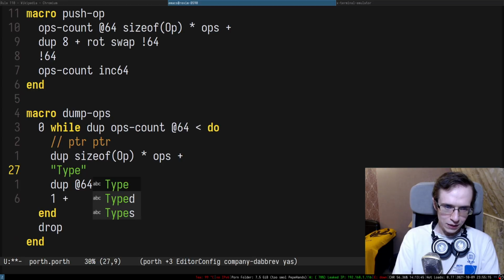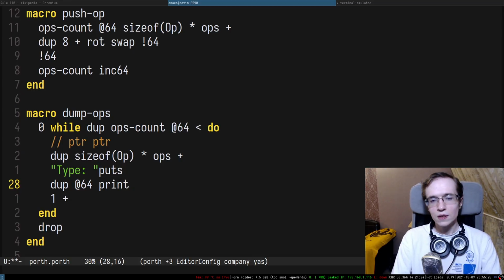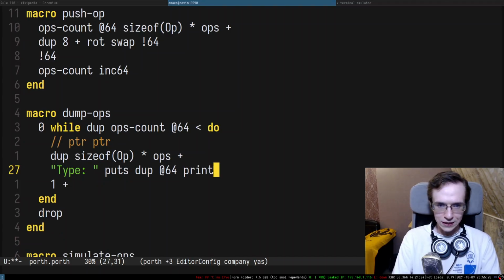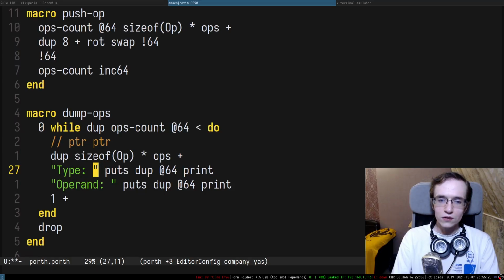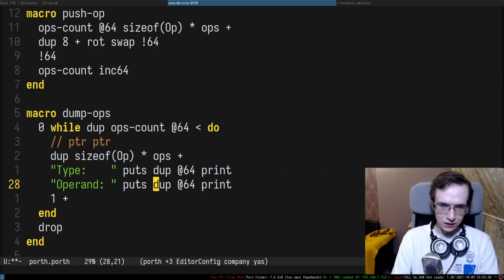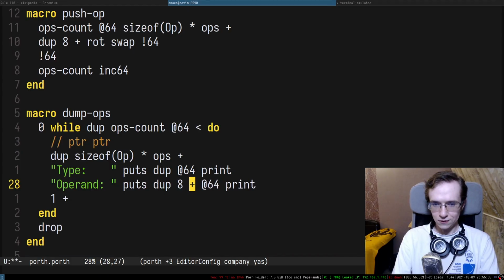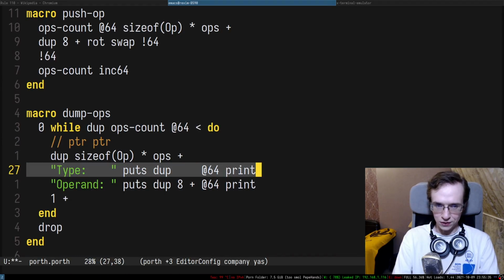So this is gonna be type, puts. So type puts like this, and then this one is going to be the operand, and here I do dupe, but then I'll have to add 8, right, to shift to the next field.